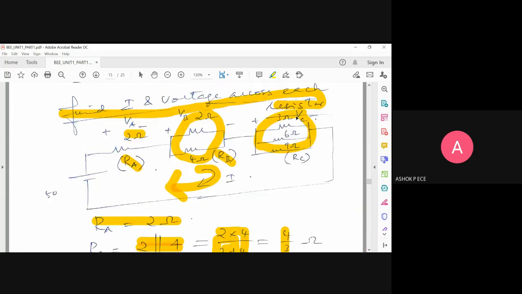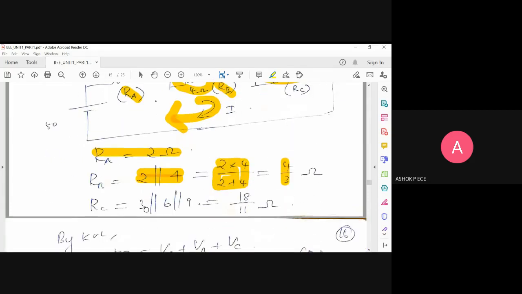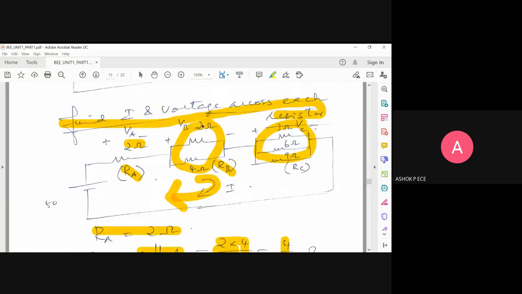And the last one, you see, all three are in parallel: 3 parallel to 6 parallel to 9. You cannot do it directly. So first find the parallel combination of these two, 3 parallel to 6, and then with that answer, parallel to 9. So I got the answer as 18 by 11 ohm. Okay. So first I'm simplifying all these resistor groups, because when I apply KVL, I'm going to have only 3 distinct series components.